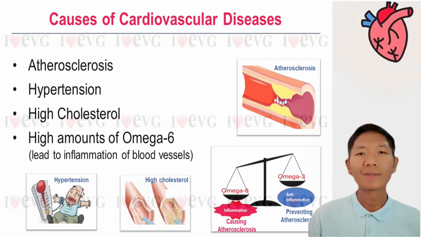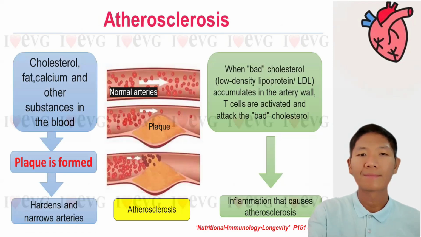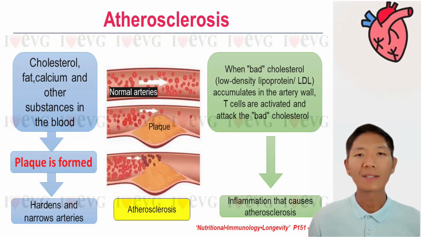And now let's take a look at how arteriosclerosis is formed. Arteriosclerosis is a disease in which plaque builds up inside the arteries. And plaque is made up of cholesterol, fat, calcium, and other substances in the blood. Hence, unhealthy blood cholesterol levels are the major risk factor for arteriosclerosis.